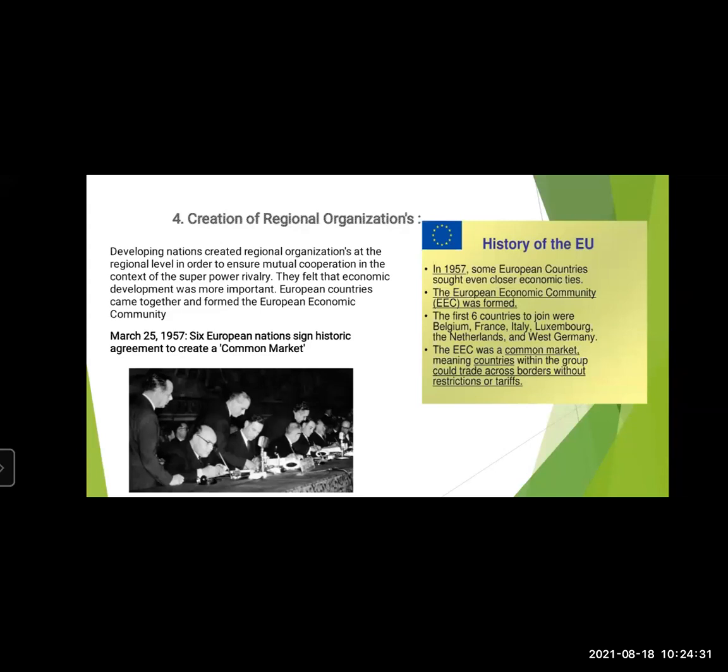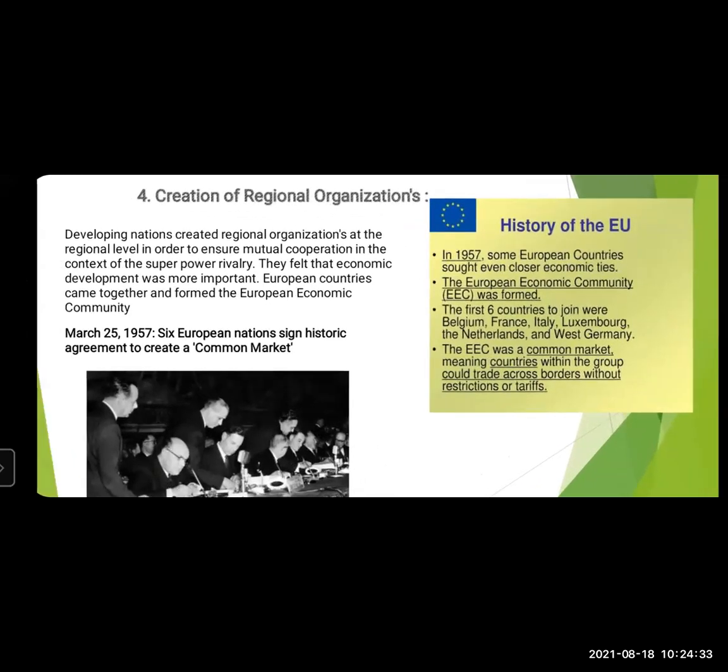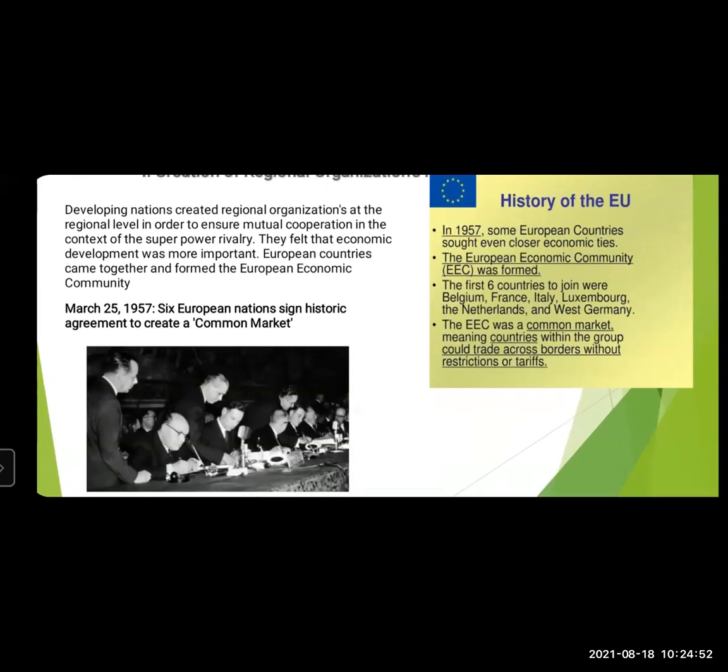The first 6 countries to join were Belgium, France, Italy, Luxembourg, the Netherlands, and West Germany. It was a common market, meaning countries within the group could trade across borders without any kind of restriction or tariffs, the taxes. On March 25, 1957, the 6 European nations signed an historic treaty to create a common market.